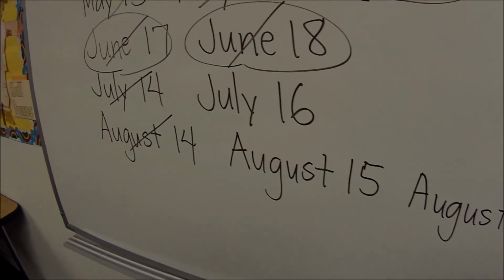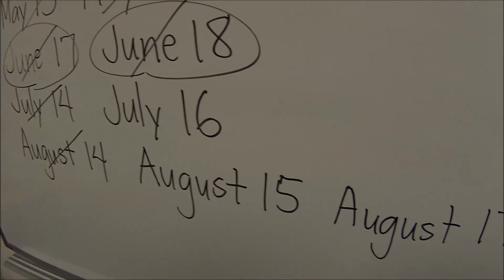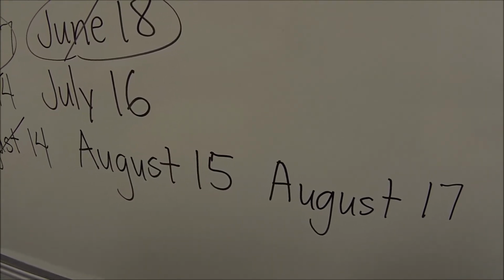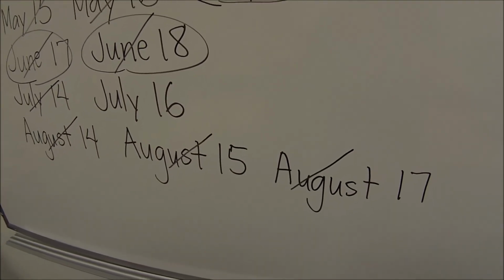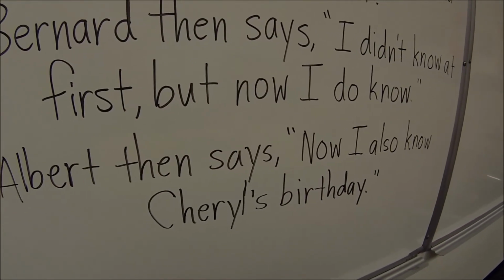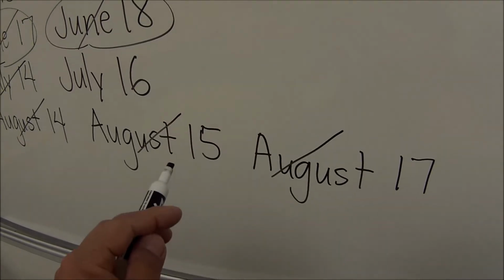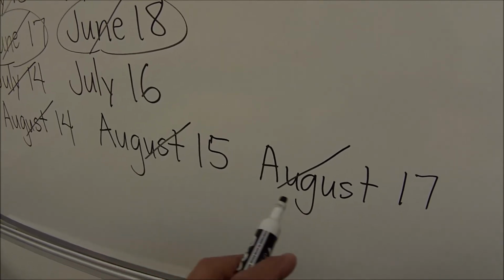So if we come back here, we can do the same elimination that we did with these July 14th and August 14th dates. Because now there's no confusion with Albert, we can now eliminate these two dates. Because again, if Albert says, hey, I now know, if Albert had August, there would still be some confusion.